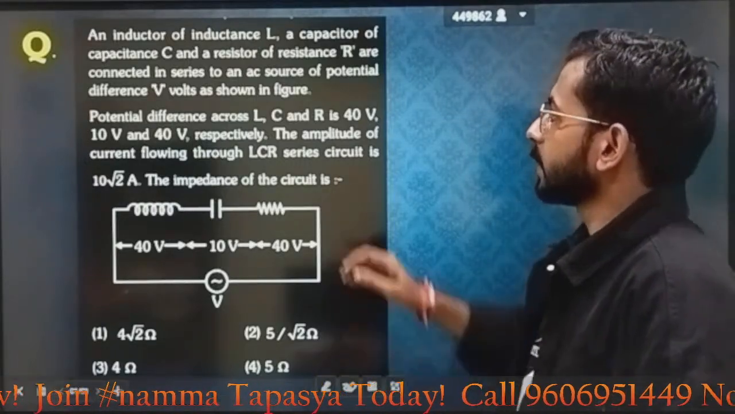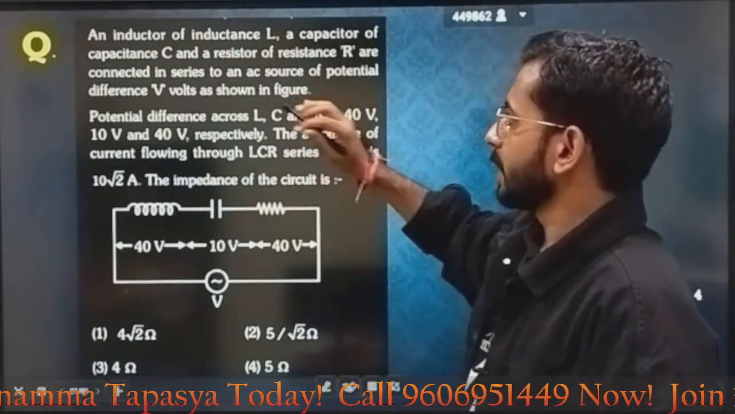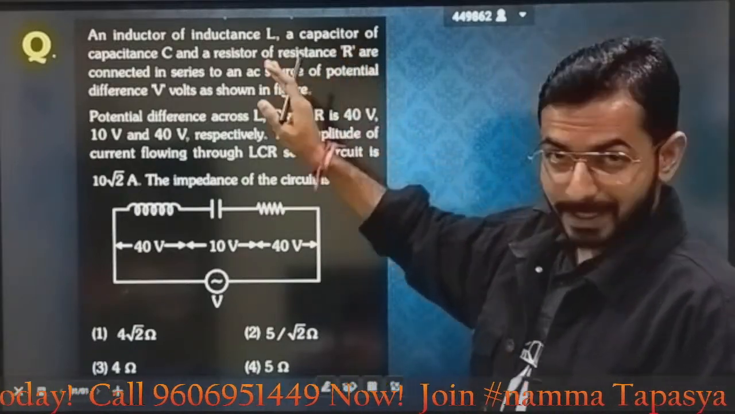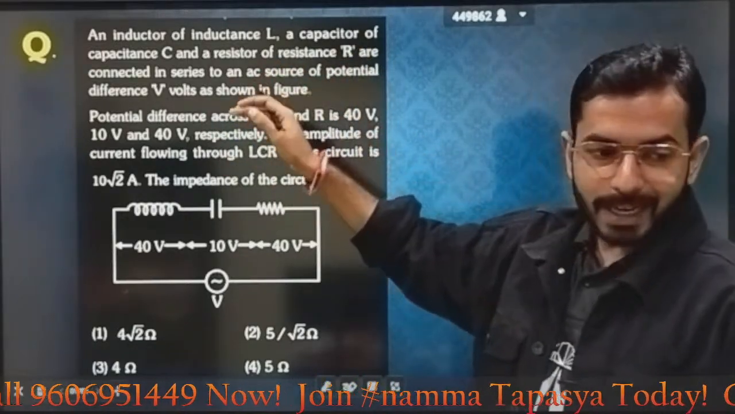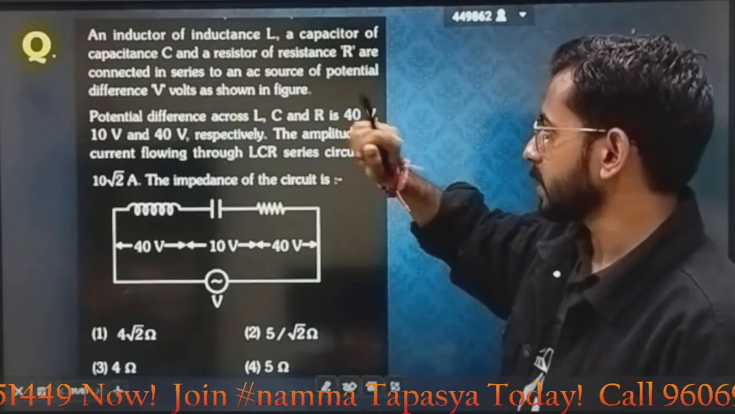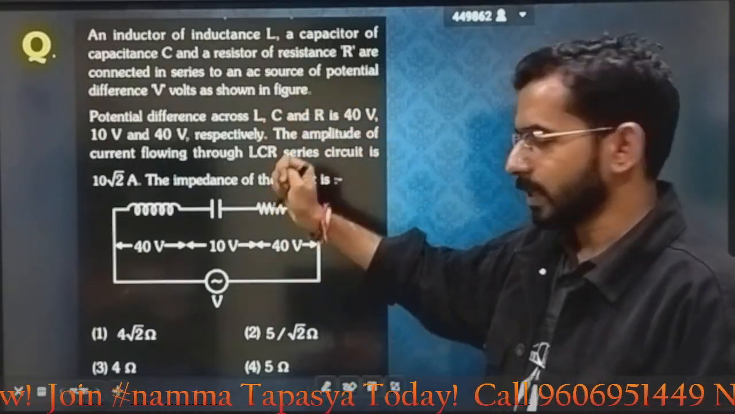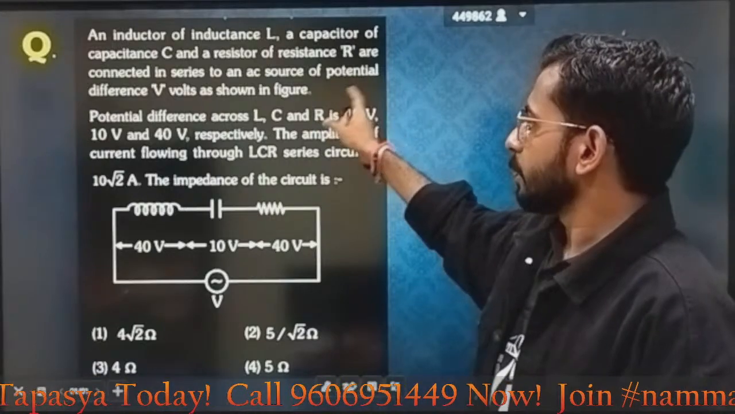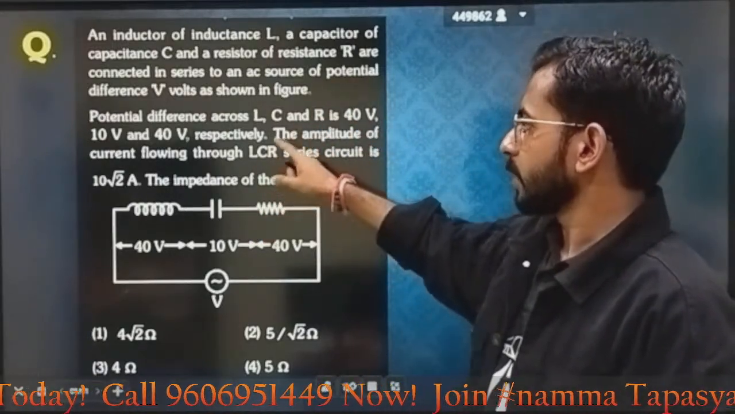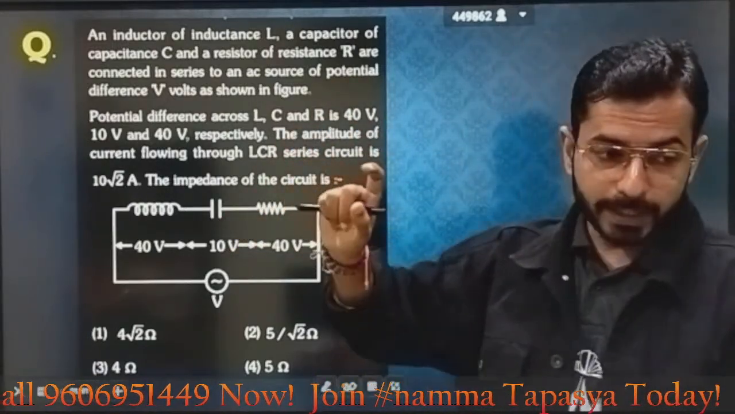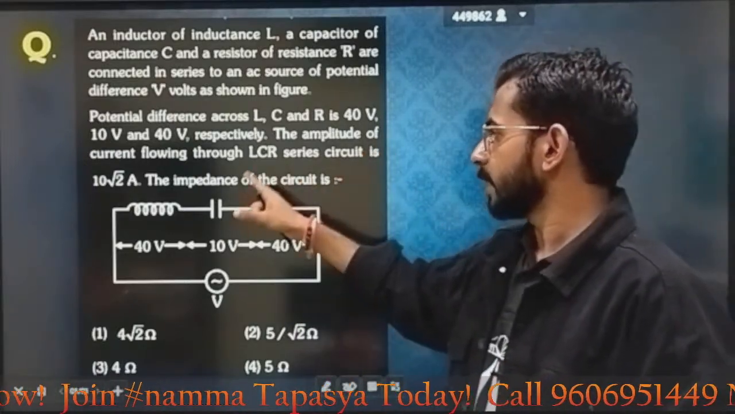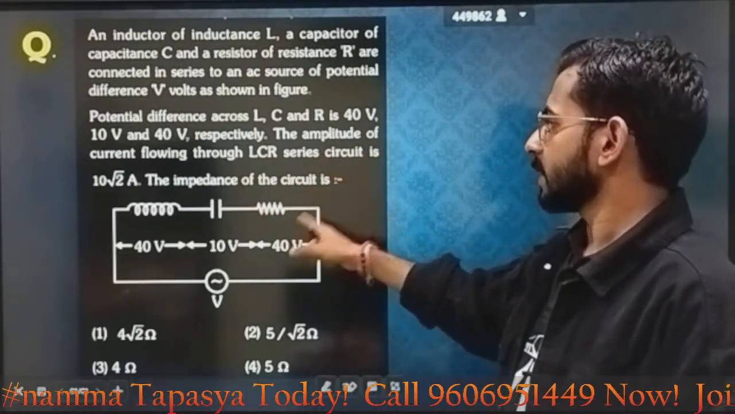Now, a diagram is also mentioned, with an inductor having inductance L, a capacitor having capacitance C, and a resistor of resistance R connected in series. This is given in the first line, and can also be interpreted from the diagram. Then they are connected to an AC source of potential V. The potential difference across L, C, R is already given. After that, the amplitude of the current flowing through the LCR circuit is given as 10 root 2.